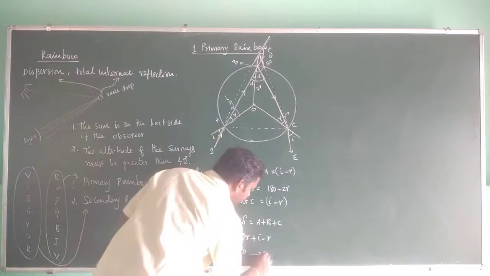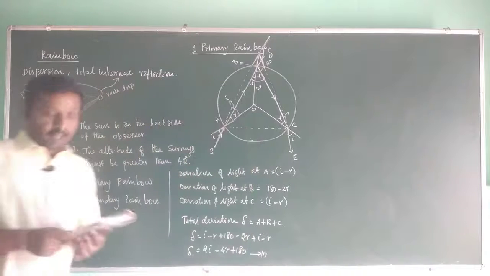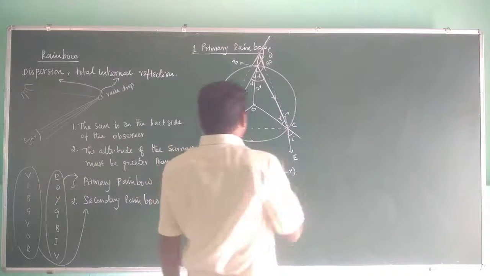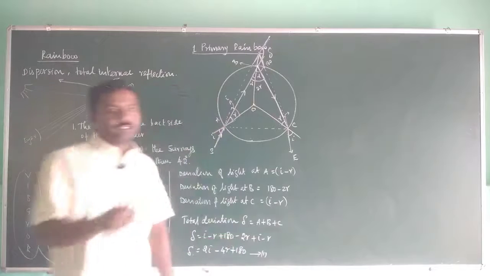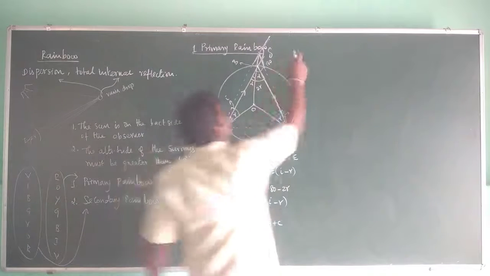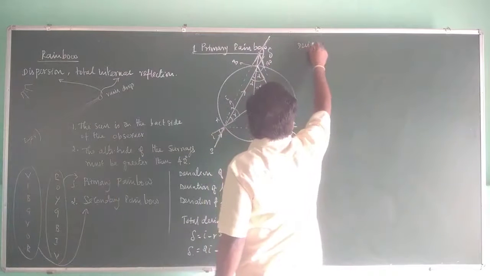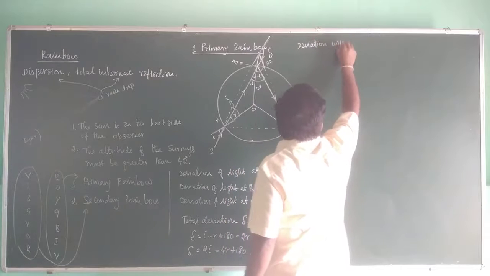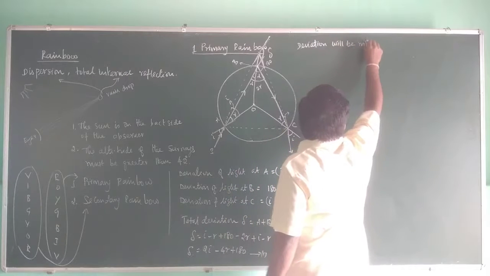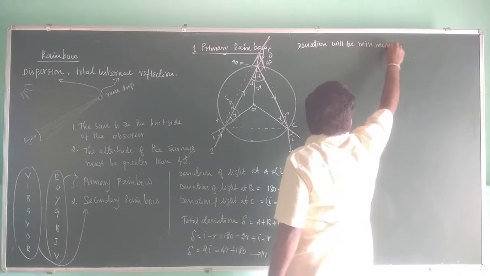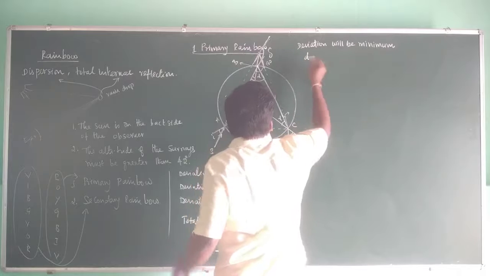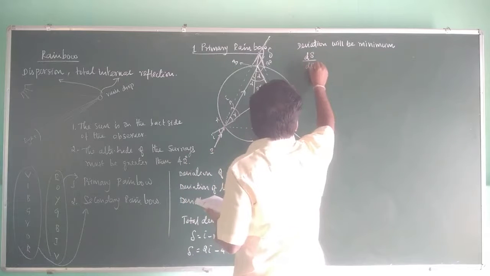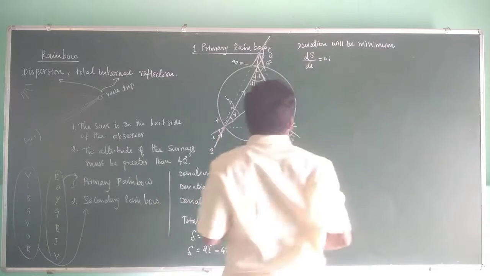Let's say this is equation 1. Another thing: this deviation will be minimum at what condition? Mathematically, the deviation will be minimum when d delta by di is equal to 0.